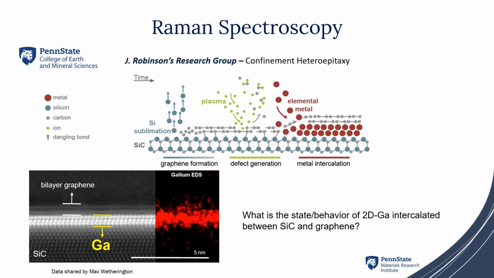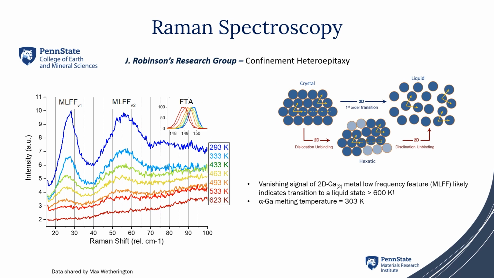I will give you an example of the application of in situ spectroscopy using Raman. This example was carried out in the group of Professor Robinson on the confinement of heteroepitaxy. The group was interested in the behavior of 2D gallium intercalated between silicon carbide and graphene. In order to understand the behavior of 2D gallium in this material, the material was warmed up to 623 Kelvin. What we can see is the vanishing of the signal for 2D gallium with a metal low frequency feature, likely indicating the transition into a liquid state happening at 600 Kelvin.